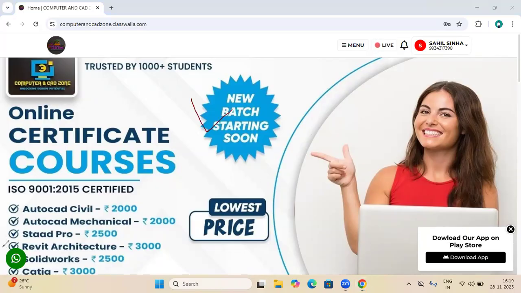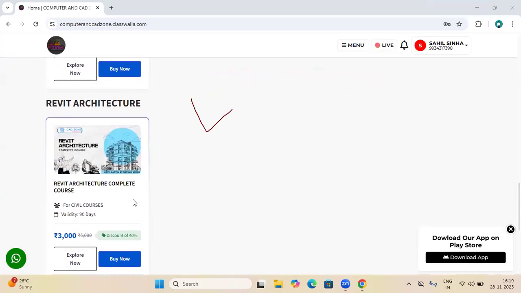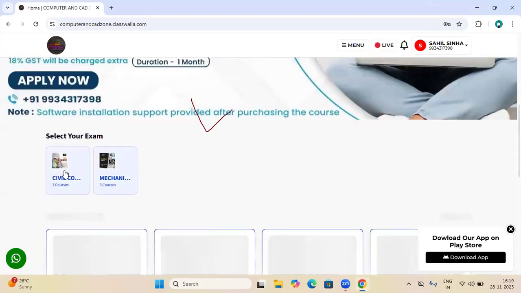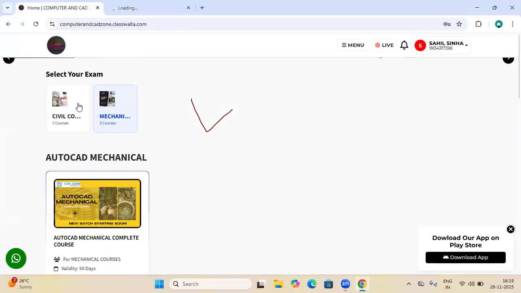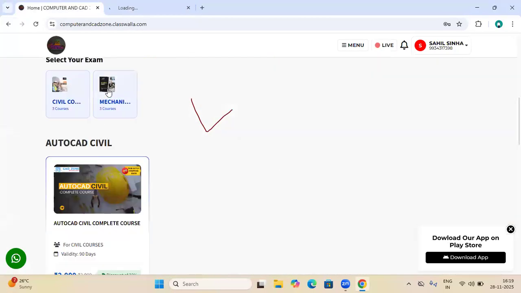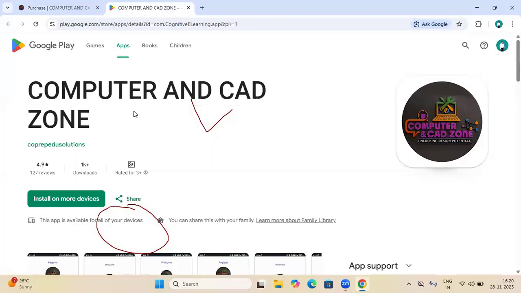See, after login, this type of screen comes. You can see there are two options: AutoCAD civil courses and AutoCAD mechanical courses. So whichever you want to purchase, just select the category. You can do this from the Android application also. Suppose you want to purchase the AutoCAD mechanical or AutoCAD civil course. You just select this, left click with your mouse on it. Here you can see the buy now button is there. Left click with your mouse on this once. You can do these things through my Android application also.